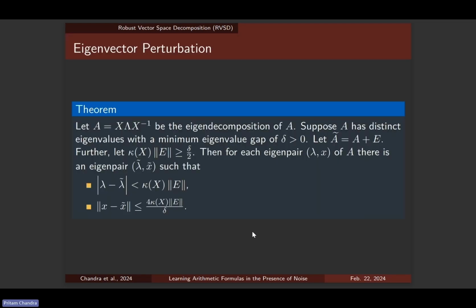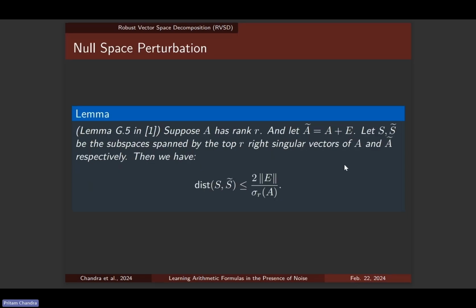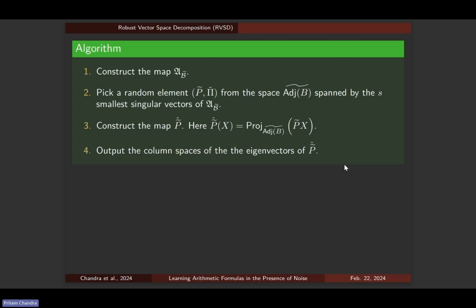So for this, we need certain perturbation theorems, like we want to know how much do the eigenvectors of a matrix get perturbed when you perturb the matrix itself, and also how much do the null spaces get perturbed when you perturb the matrix itself, right? Because as we saw in the algorithm, the null spaces and eigenvectors are essential parts of the algorithm. So I'll not go into the details of this theorem, but we have these theorems.